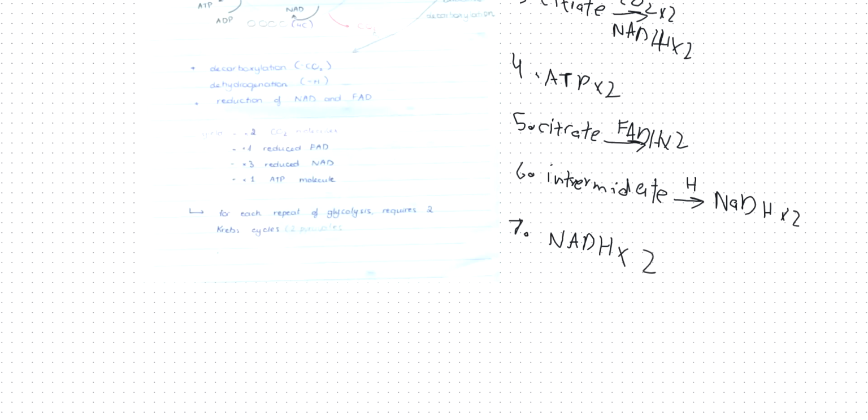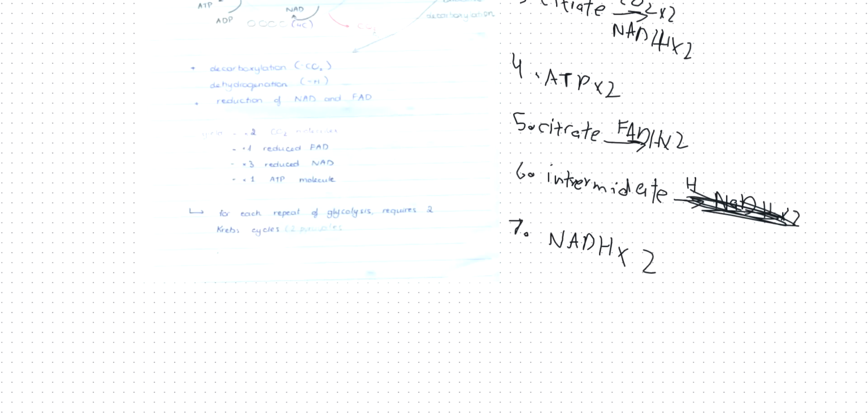Sorry, this step 6 is when the intermediate is formed. So in step 6, you're basically doing nothing. This intermediate will go into step 7 and make NADH, which is also 2 because there are 2 molecules of citrate.